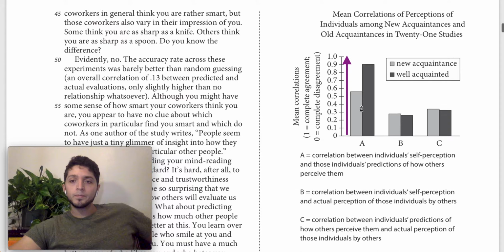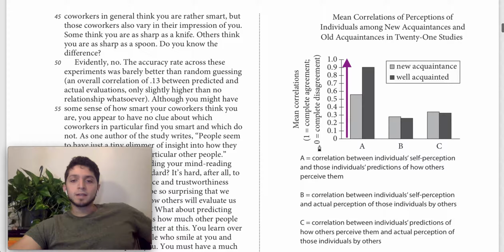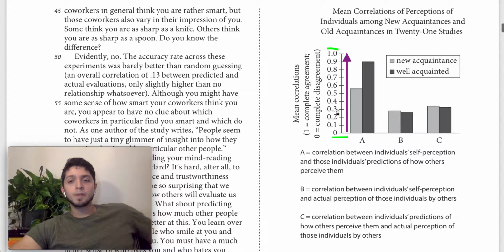A, B, and C. So basically, this y-axis is measuring the correlation, starting from 0, which basically means there's no correlation, no correspondence, all the way up to 1, which means it's perfect, right? Perfect agreement. So 0 is complete disagreement, 1 is perfect agreement.